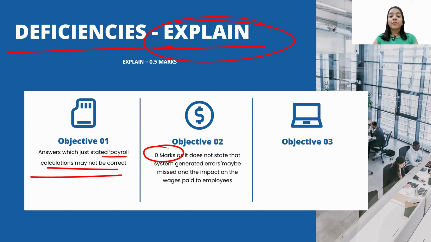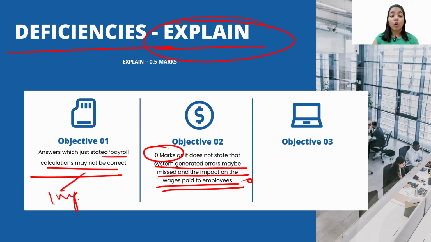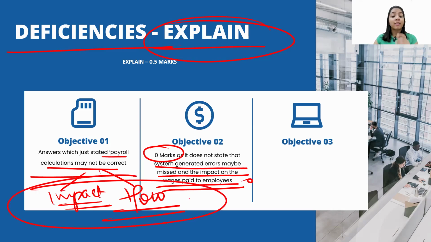Why? Because it does not state that the system generated errors may be missed and the impact of wages paid to the employees. So you did not tell me the impact and you did not tell me how it was a deficiency. If you are not telling me these two things, you will not get 0.5 marks.